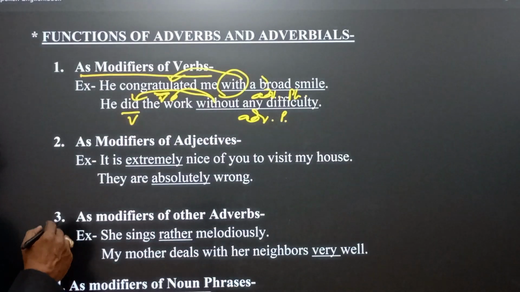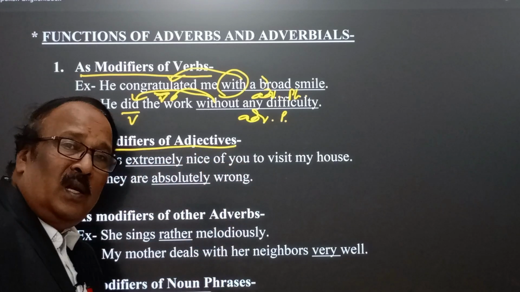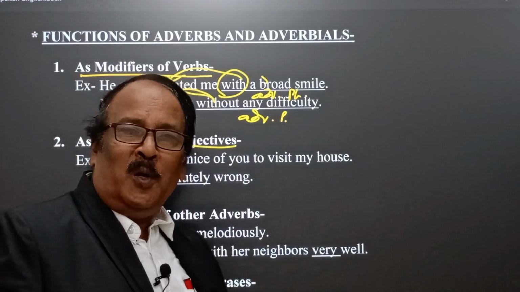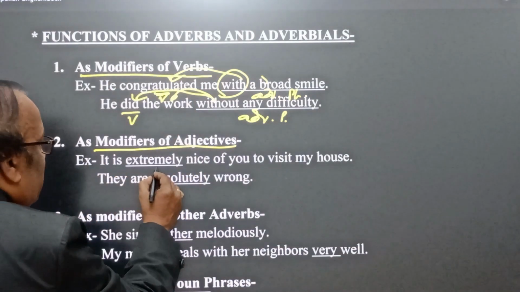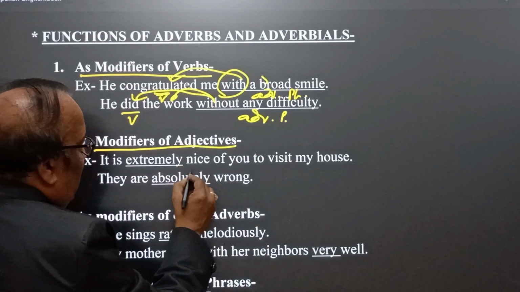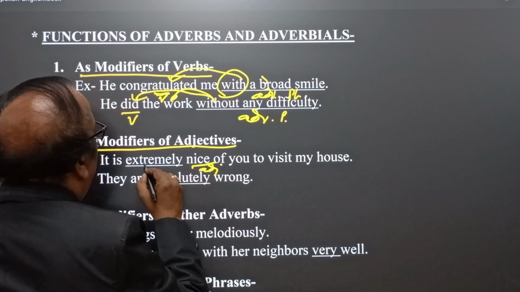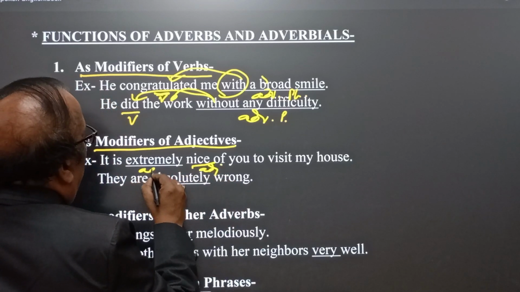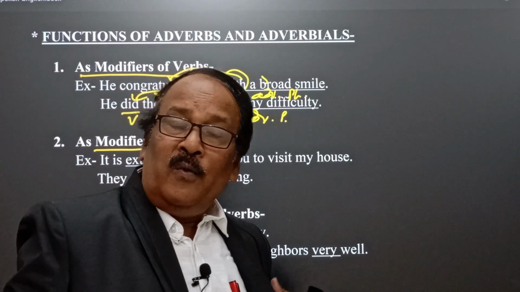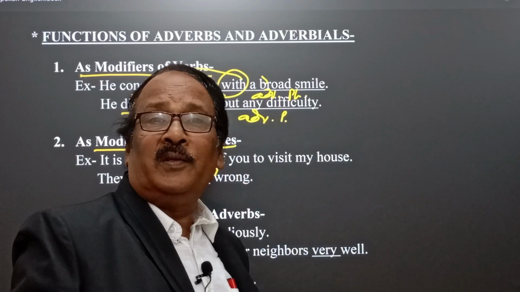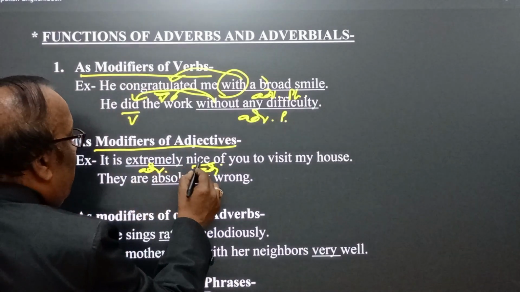Again, number two, as modifier of adjective. Naturally, an adverb also modifies or qualifies adjectives. How? It is extremely nice. Listen, extremely nice. Nice is the adjective and extremely is the adverb or intensifier. We have discussed that intensifiers are also adverbs. Therefore, here we find extremely nice.